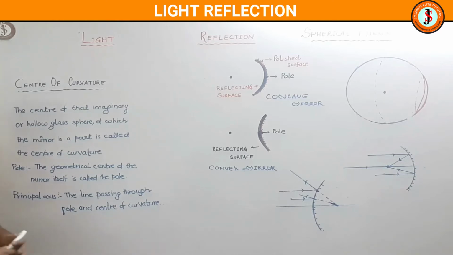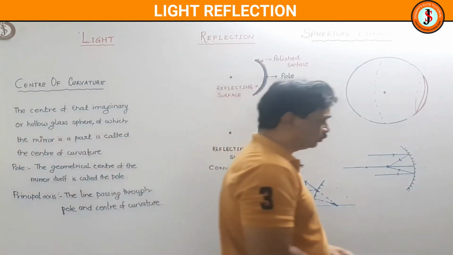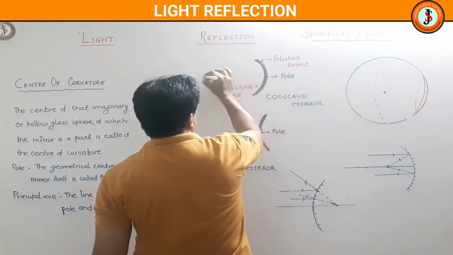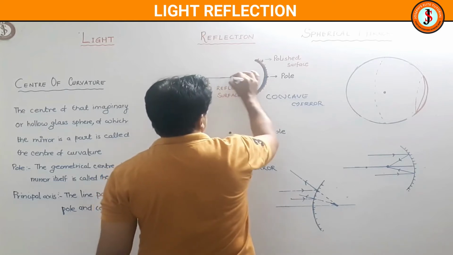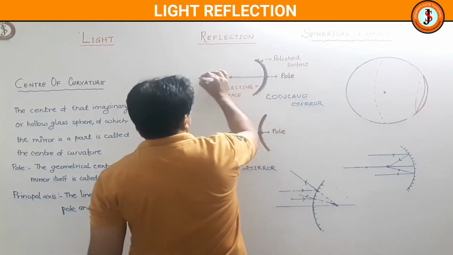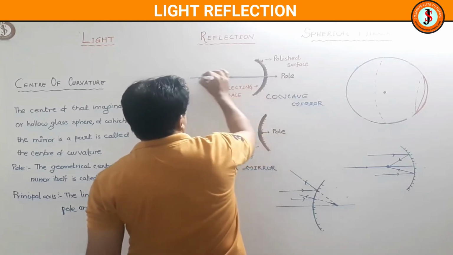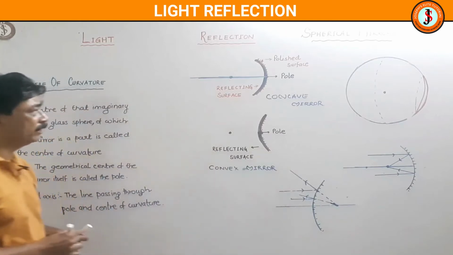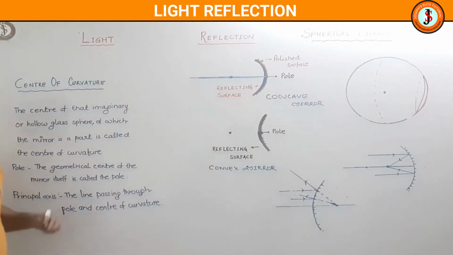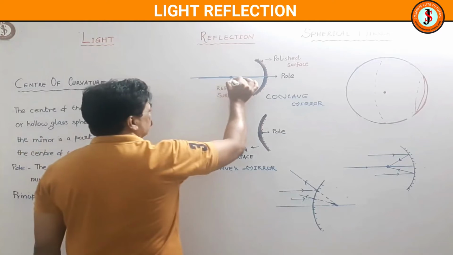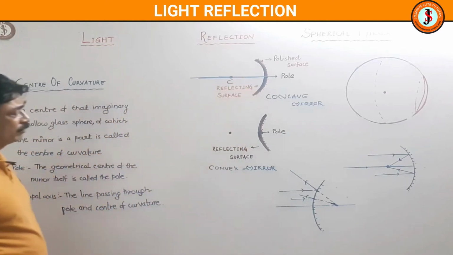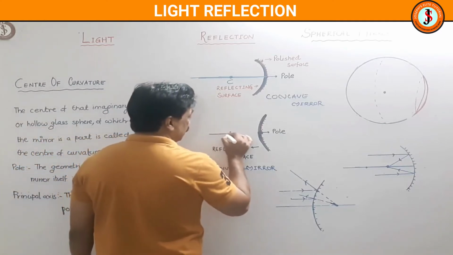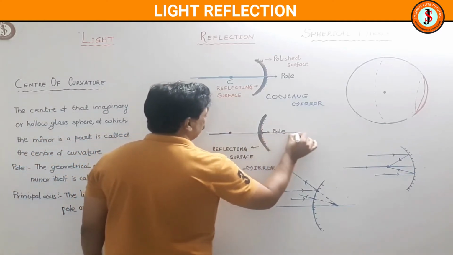Now if I draw a line which passes through this, this is C, the center of curvature, and I will always term the pole as P, just by convention. So this will be the principal axis. The principal axis is the line which passes through the pole and the center of curvature. Similarly for a convex mirror also, it is a line which passes through the center of curvature and the pole.